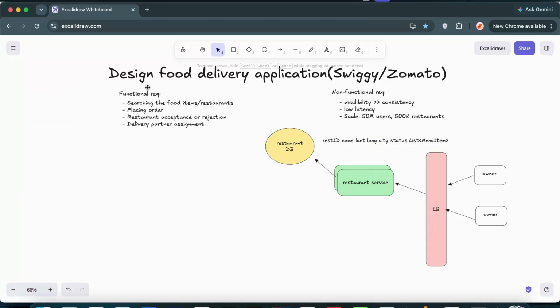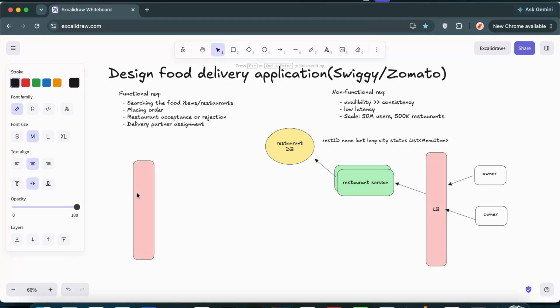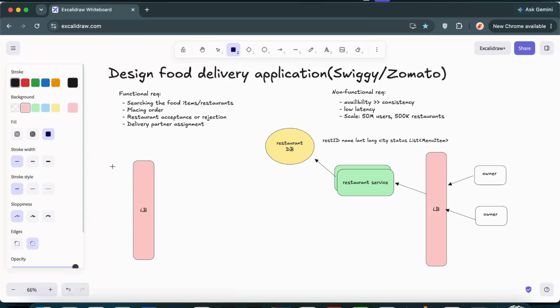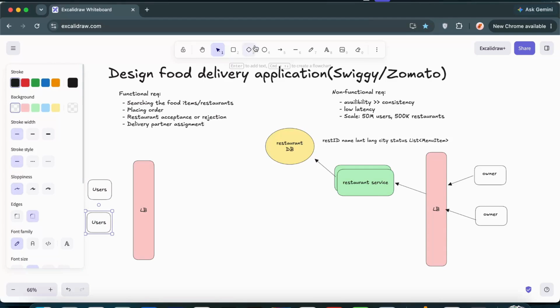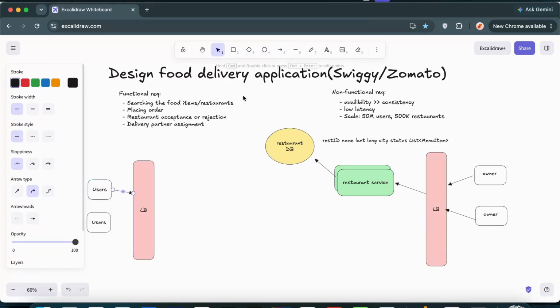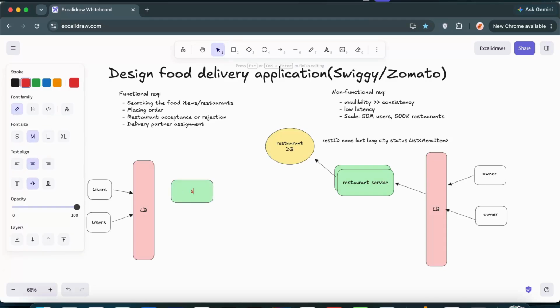Now, next we'll look at searching food items and restaurants, right? So clients or users start making requests to get the restaurant specific information, food items that they are looking out for in their nearest location, right? So again, the client has to communicate with the API gateway, load balancing and all. So yes, the same thing will be right over here. We have these users, and they start making requests to look out for the nearest restaurants, and also they search for something like pizza. So there will be a search service, and this particular service, yeah, search service.